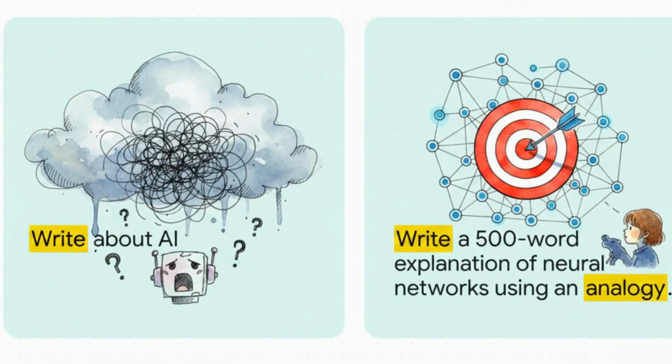Imagine using a lazy prompt like, write about AI. Well, the model basically has to guess what you want. Are we talking history, the complex math behind it, the ethical dilemmas? It's just unfocused and messy.